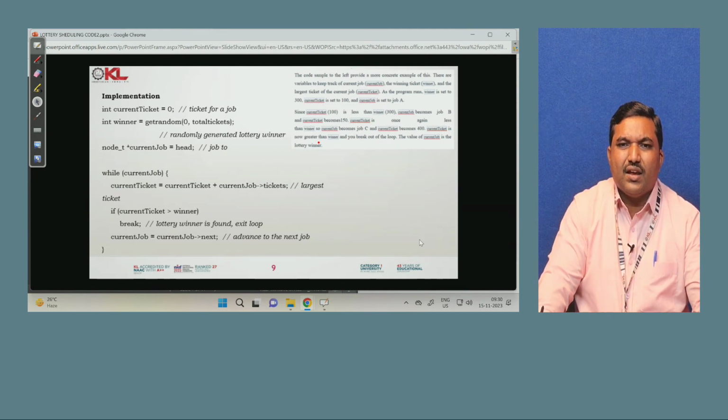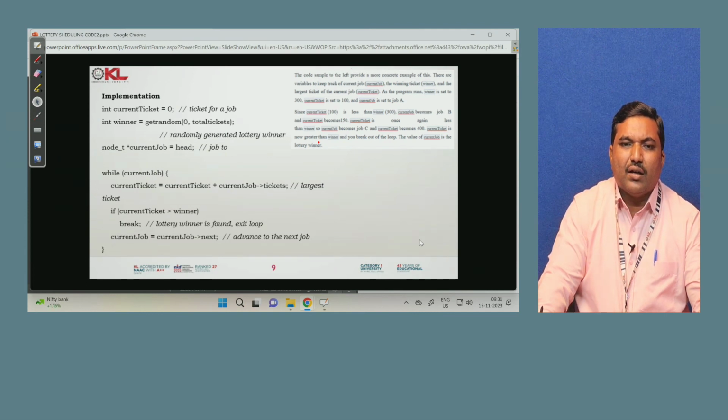Since current ticket 100 is less than winner 300, the current job moves to job B and the current ticket becomes 150. The current ticket is once again less than the winner, so the current job becomes job C. The current ticket is now greater than the winner, so you can take the break command, and the lottery winner is found and the loop exits.